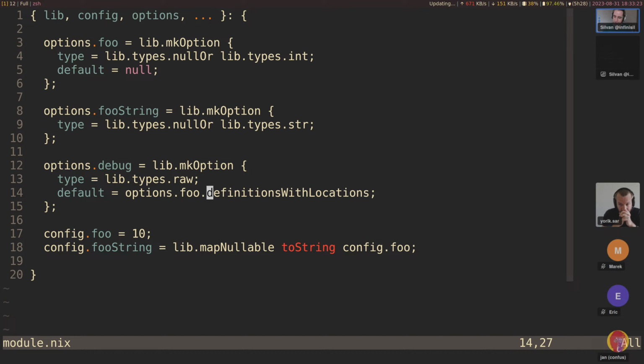What else exists? We can actually fairly easily inspect this here using options. So we previously did config, that's the defined value, and options, that's exactly the same options we have up here, and actually config as well.